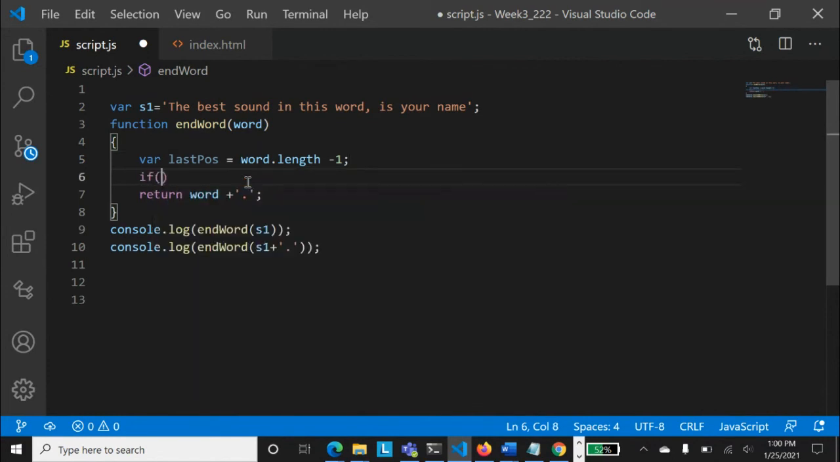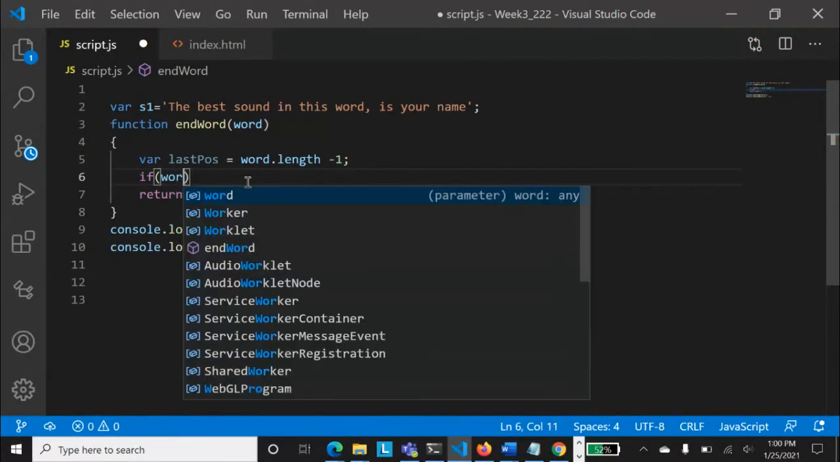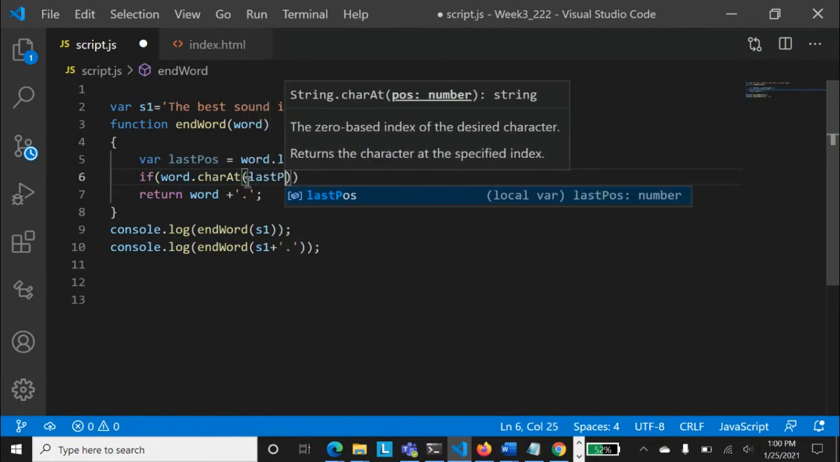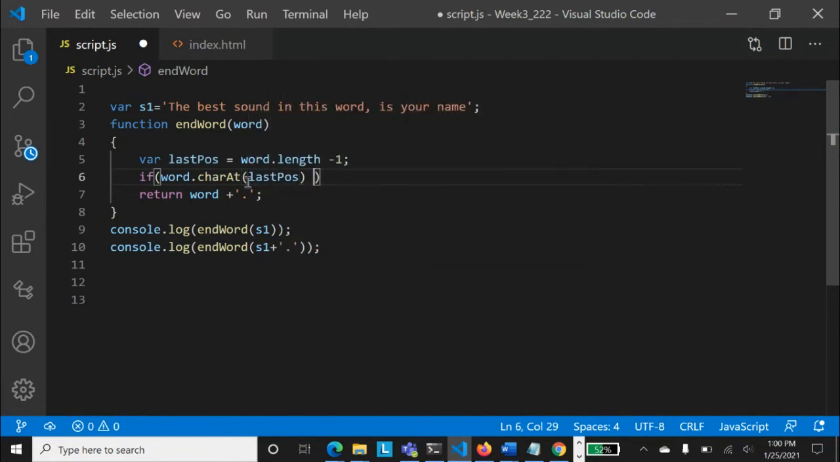Now, last word. And now what I can do is, there are multiple ways again here as well, but let's see. If word dot charAt lastPosition triple equal. I'm doing triple equal. I hope everyone remembers that. What does that mean?